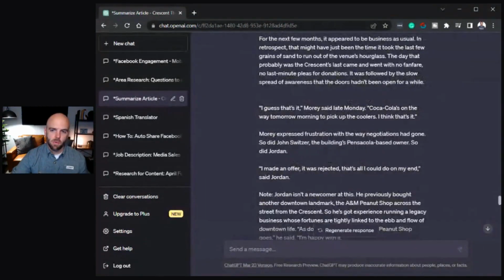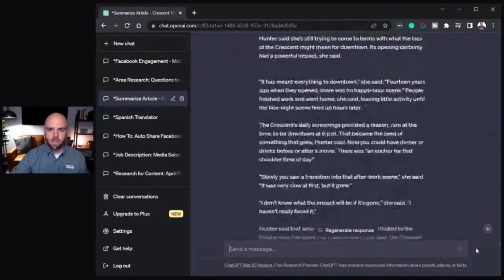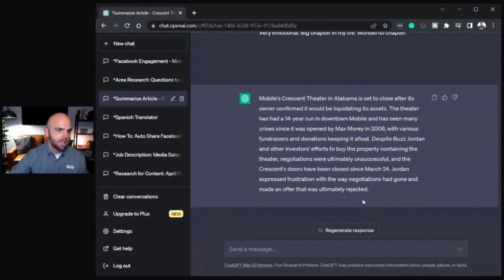Summarize an article. GPT can actually do this really well. You can copy and paste, have a long article, paste it in there, get yourself a summary, boom, and it summarizes it right here, concise, and it gives you a good idea about an article.